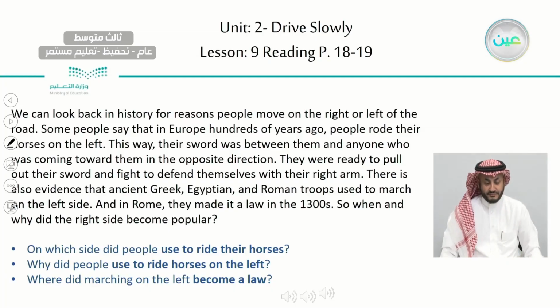Let's read the text together. Bismillah. We can look back in history for reasons people move on the right or left of the road. Some people say that in Europe hundreds of years ago, people rode their horses on the left. This way, their sword was between them and anyone who was coming toward them in the opposite direction. They were ready to pull out their sword and fight to defend themselves with their right arm. There is also evidence that ancient Greek, Egyptian, and Roman troops used to march on the left side. And in Rome, they made it a law in the 1300s. So when and why did the right side become popular?